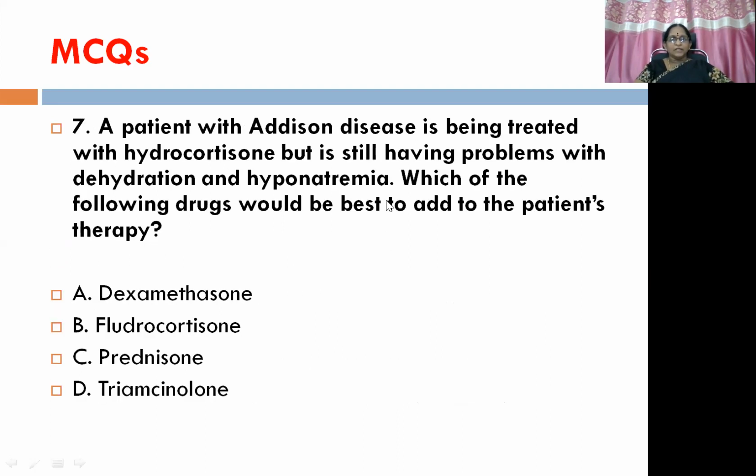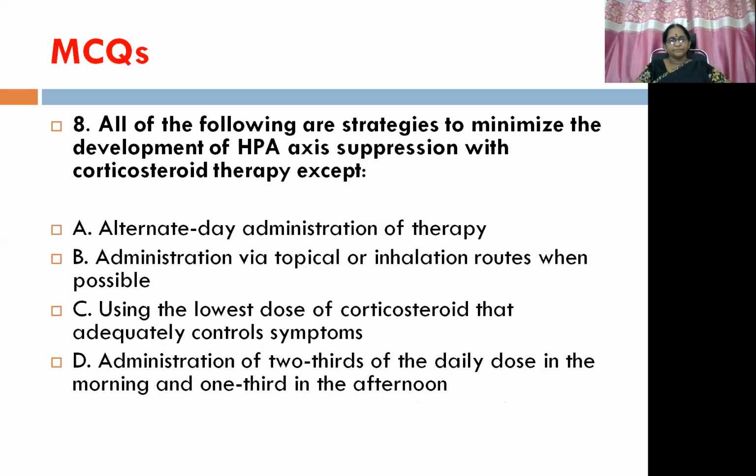Then the seventh question, a patient with Addison's disease is being treated with hydrocortisone but is still having problems with dehydration and hyponatremia. Which of the following drugs would be best to add to the patient's therapy to have better efficacy? Dexamethasone, fludrocortisone, prednisone, and triamcinolone.